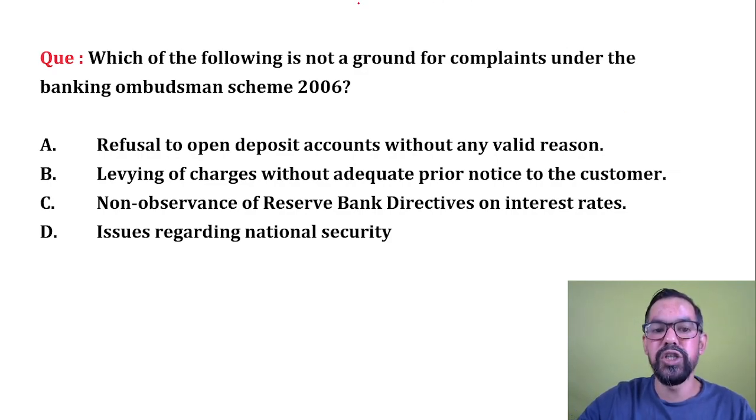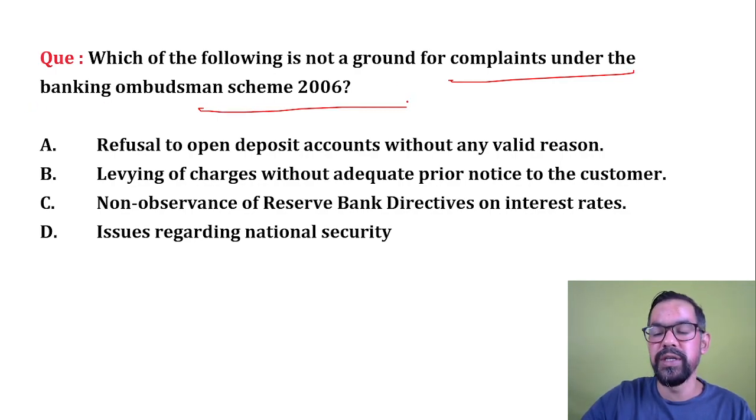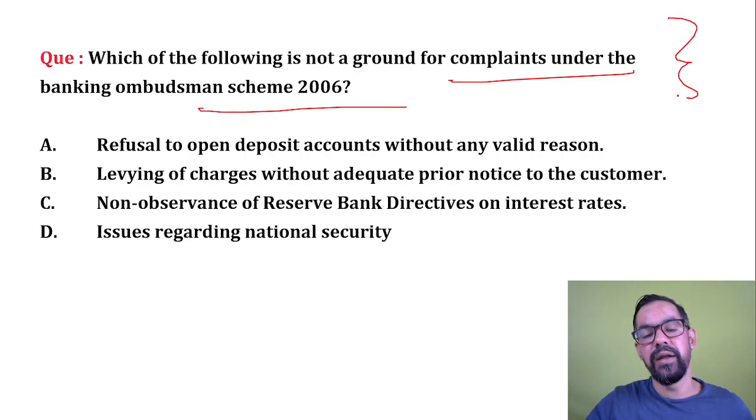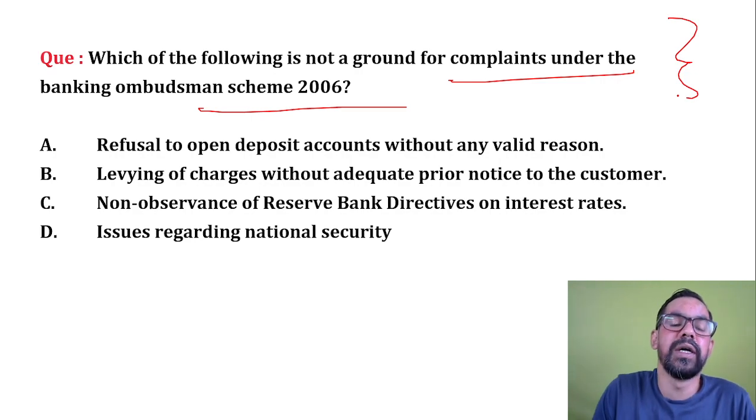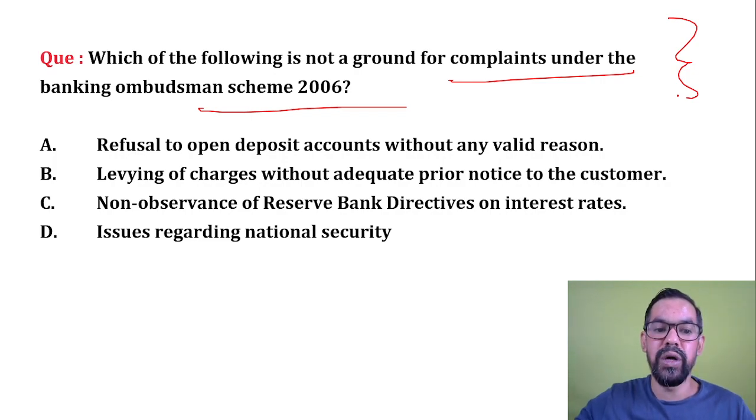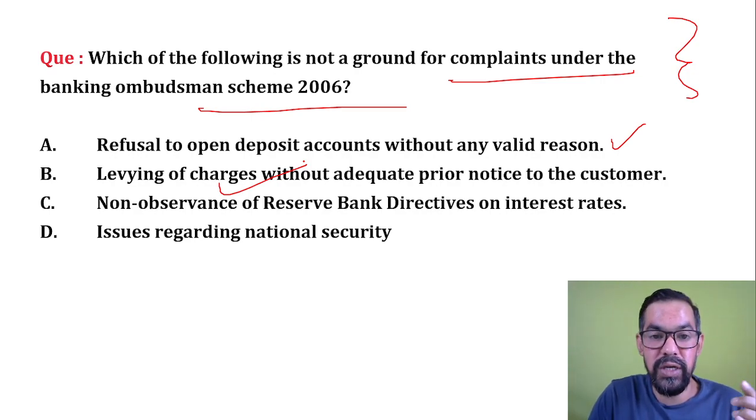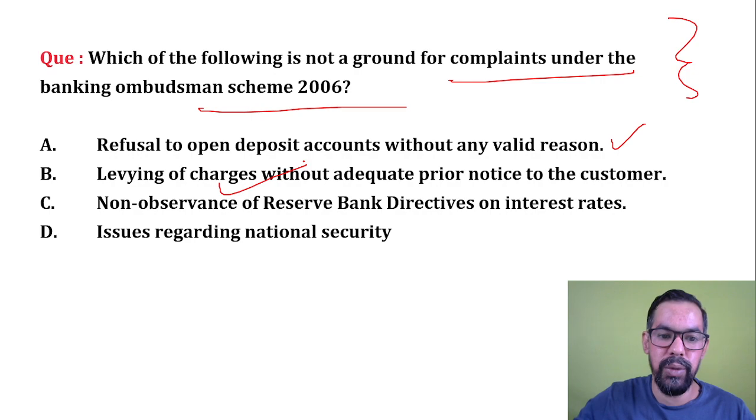Next one. Which of the following is not a ground of complaint under Banking Ombudsman Scheme? Now you have to find out the case where you cannot file a case against any bank. A refusal to open a deposit account without any valid reason. This is a case where you can approach the banking ombudsman. Levying of charges without adequate prior notice. If the bank is charging some extra money without any prior notice, you can also file a complaint. This is the correct one.